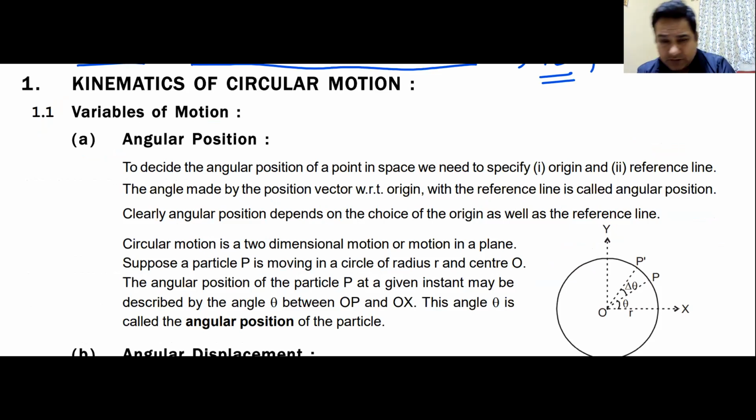We are going to do dynamics of circular motion. I have told you the difference between kinematics and dynamics. In kinematics, we study the motion of a particle. In dynamics, we study the cause of motion. We are going to do both here. First of all, let us talk about some basic terms that we are going to use in circular motion. The first term is known as angular position. Everything that you encounter in circular motion, or for that matter, rotational motion, is an analog.